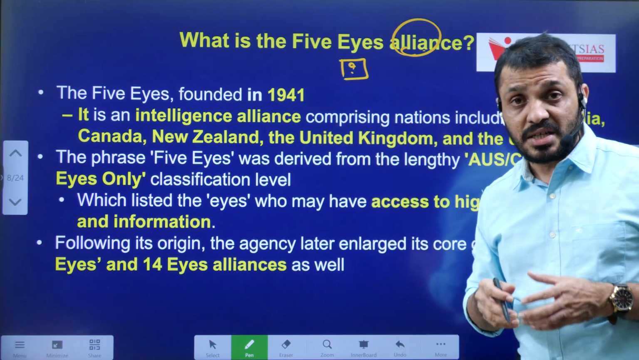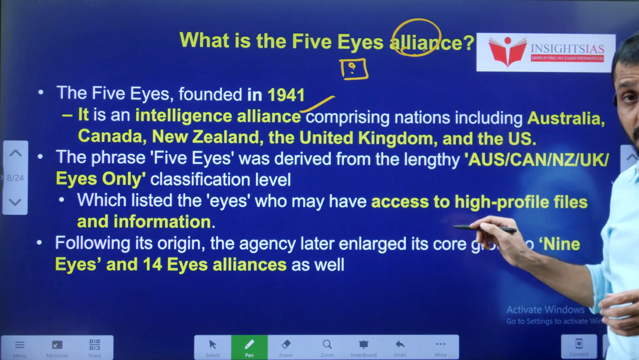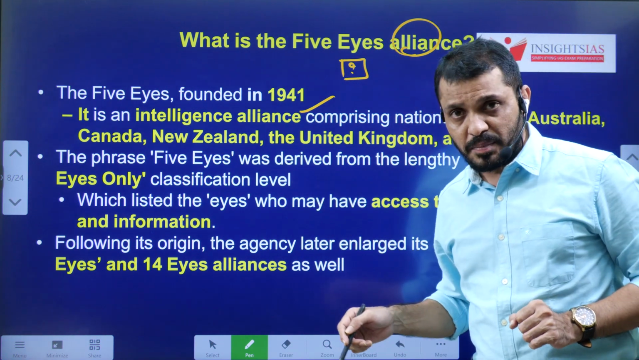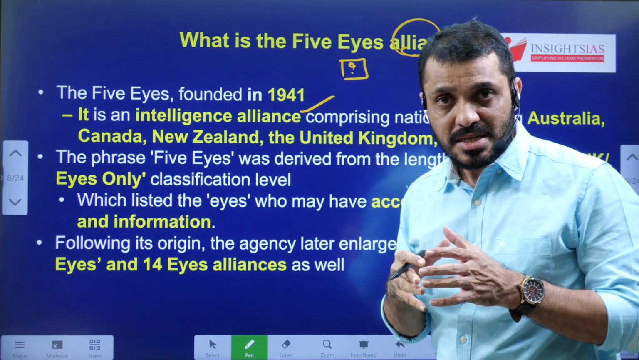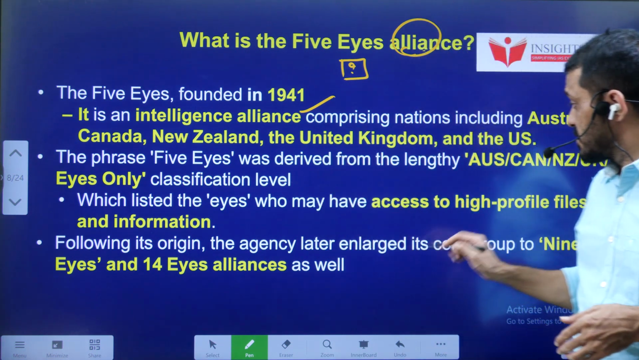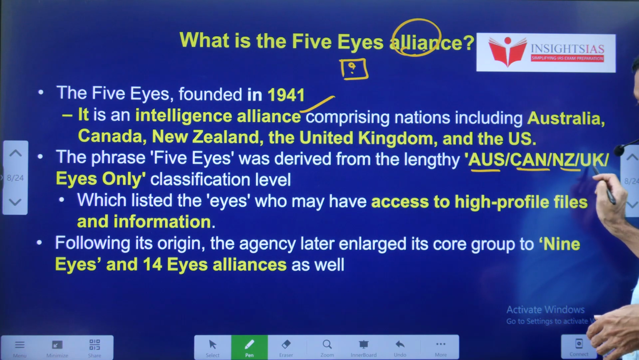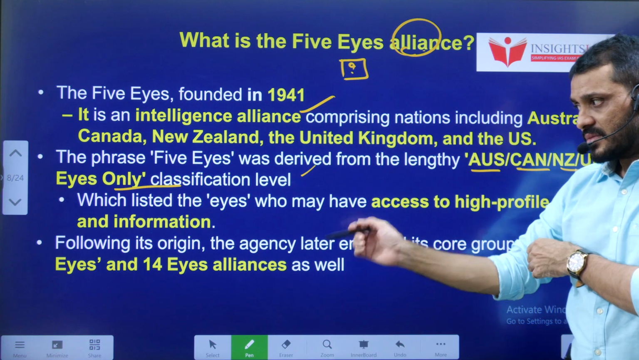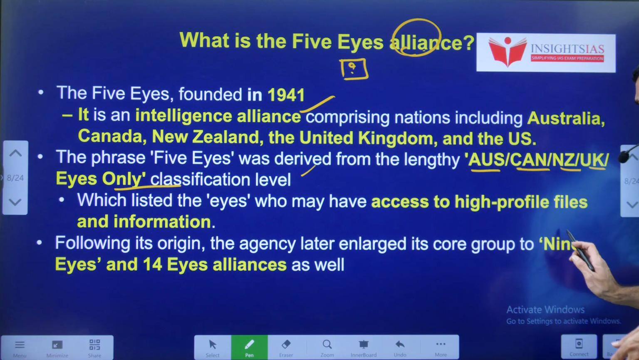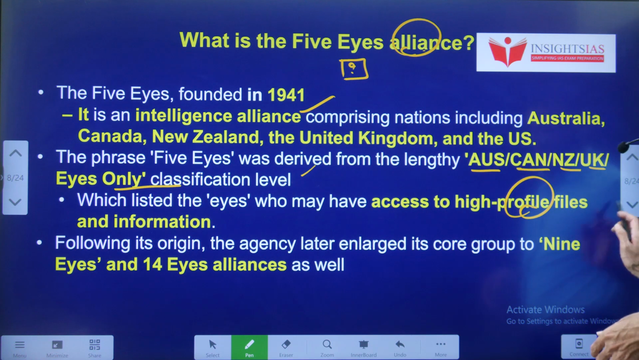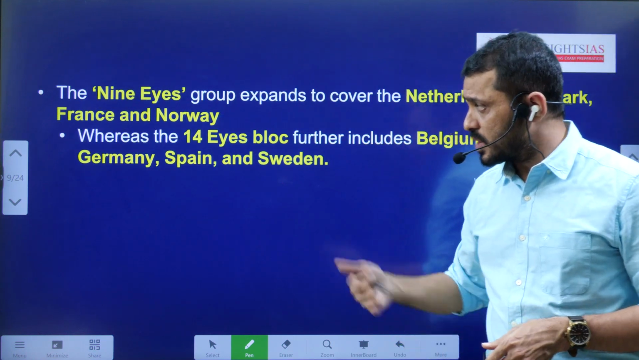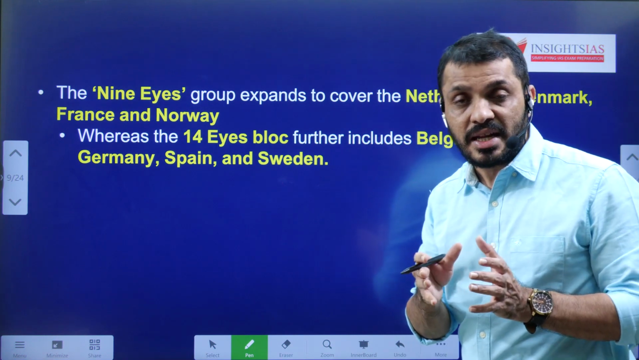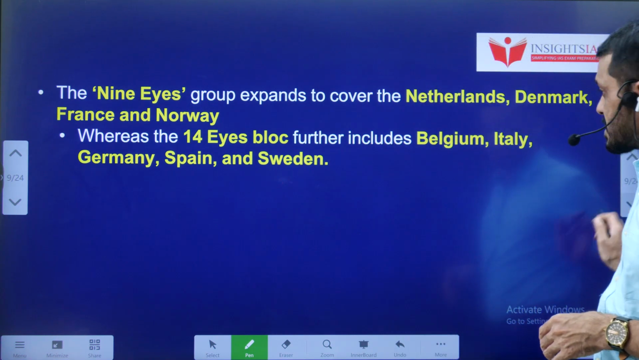So this Five Eyes alliance is an intelligence alliance, which comprises how many countries? Five countries, like I said repeatedly. Initially, this was started with the phrase such as US, Canada, New Zealand, UK eyes only. It was started like this. Later, it expanded into Five Eyes, then further Nine Eyes as well as the 14 Eyes, like I said earlier. Already told you what are those added countries in the Nine Eyes as well as the 14 Eyes alliance.